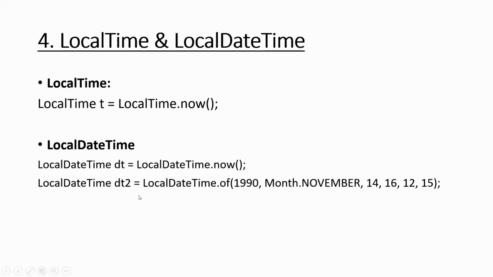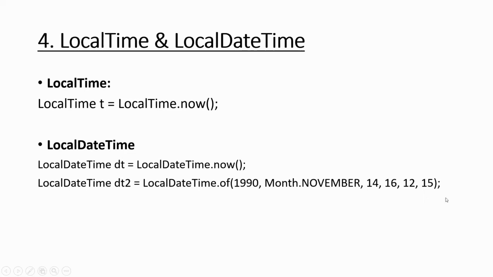Whereas if you want to get a particular date time, then you have to specify like this: this is the year, Month.NOVEMBER, or you can also use 11. Okay, 14th is the date. This is the day, this is the month, this is the year, this is hours, this is minutes, this is seconds.